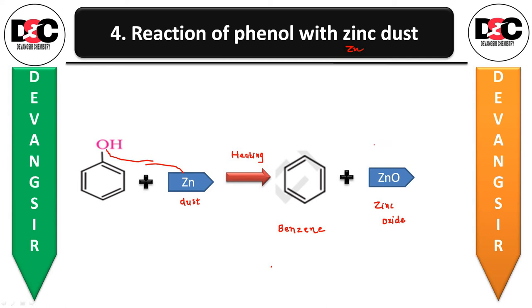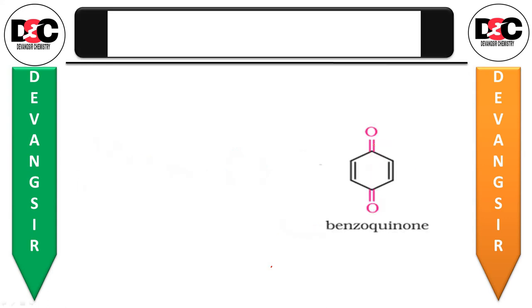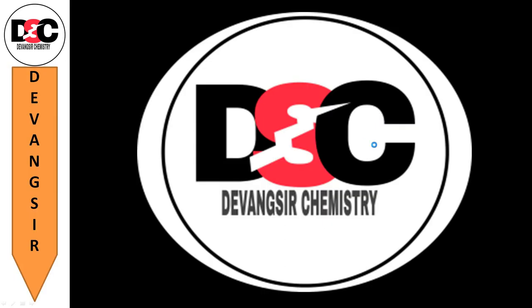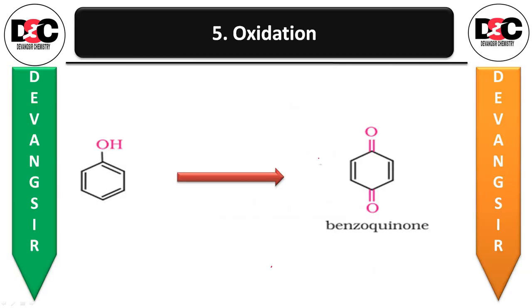Now the next reaction, that is the oxidation reaction. Let us see that. Oxidation of phenol with chromic acid produces a conjugated diketone known as benzoquinone.